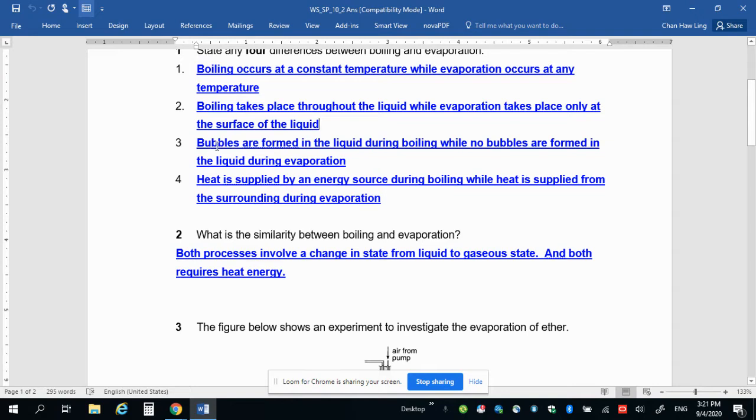Then number three, bubbles are formed in the liquid during boiling, while in evaporation, there are no bubbles formed. And number four, heat is supplied by an energy source during boiling, while heat is supplied from the surroundings during evaporation. So if you have a puddle of water on the floor, after a while it will just evaporate by itself without an obvious heat source because energy is obtained from the surroundings. So evaporation does not have to have an energy source.